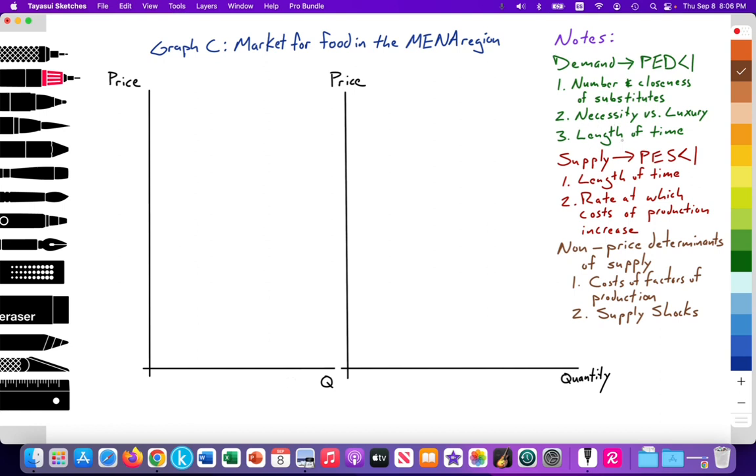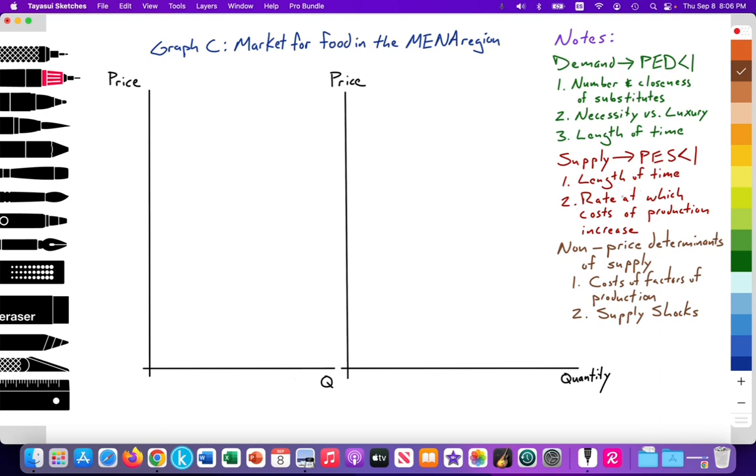And two, length of time. It might take time for people in this region to change their cultural preference for wheat and switch to something else like rice. It might take time because they're not used to it, they don't like it. But over time, if wheat prices stay high, they would switch. But in the short run, the PED is inelastic.